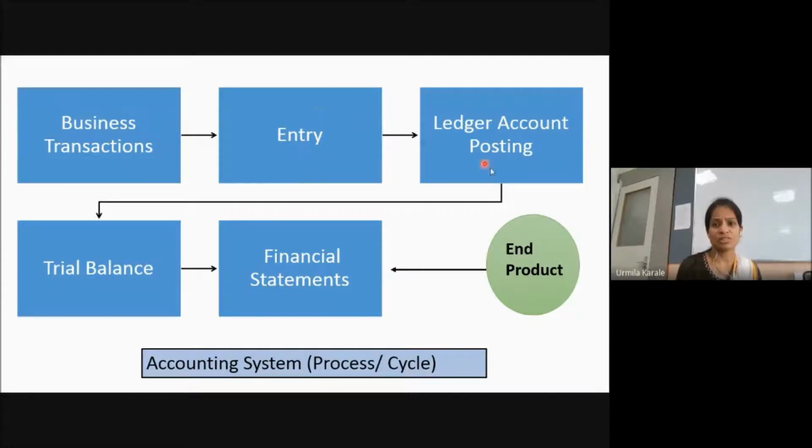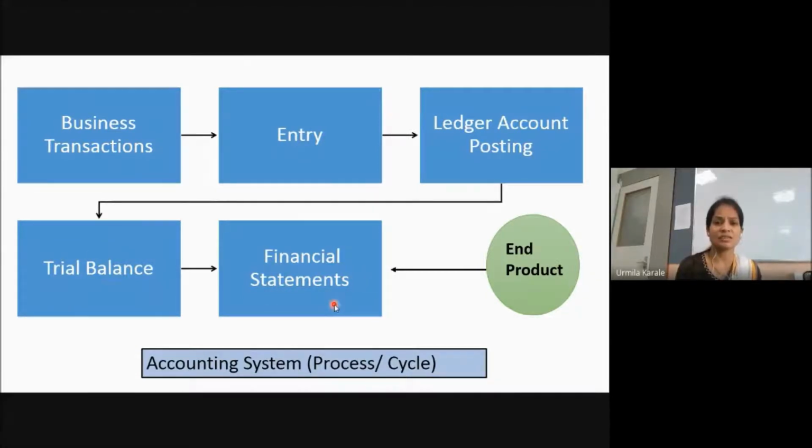Then we post all these entries to the account form, that is in ledger account posting we do. Then at the time of the year end, we close all these accounts to find out the closing balances of each account, and we prepare a list of all those closing balances, that is called a trial balance. Okay. Now this list is going to help you prepare the financial statements.